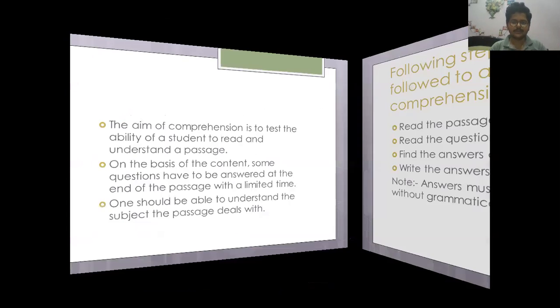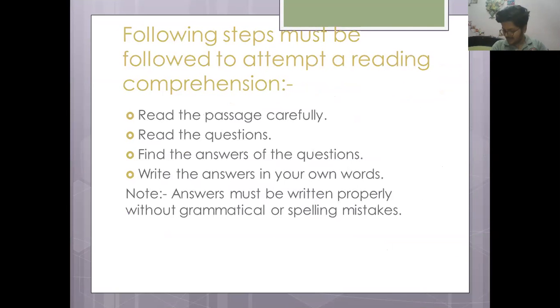Okay, next. Now, here are the ways how you attempt a reading comprehension, or how you attempt the unseen passage. Number one, read the passage carefully before. When you attempt an unseen passage, first you have to read the passage very carefully, very carefully.